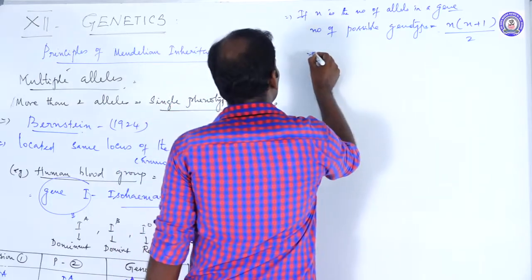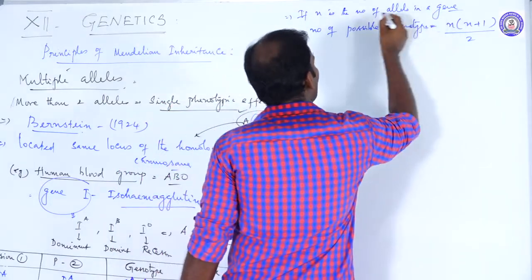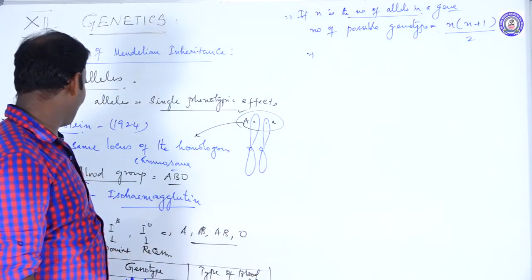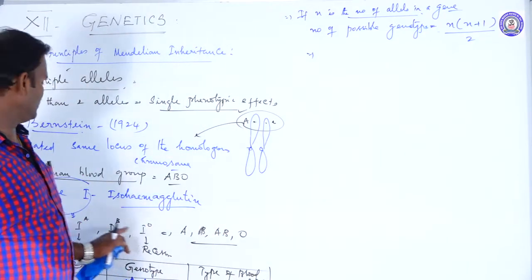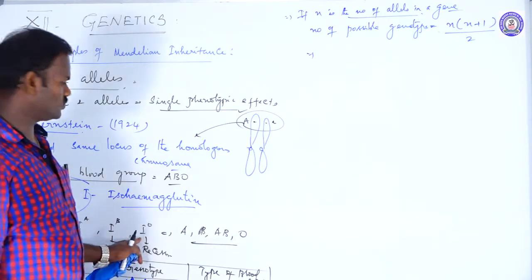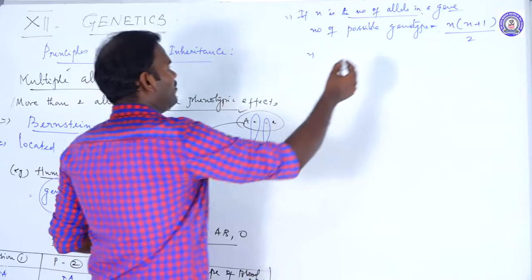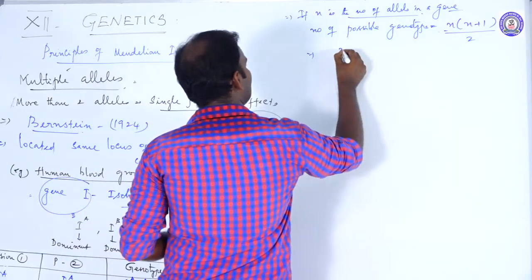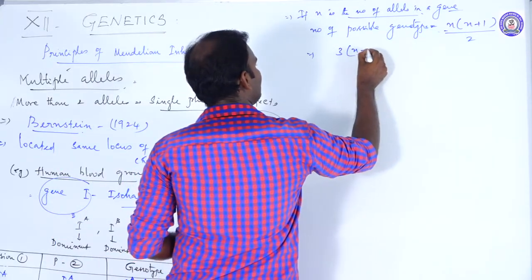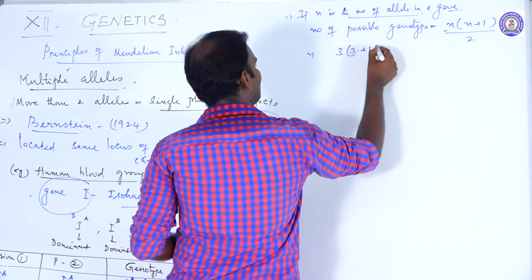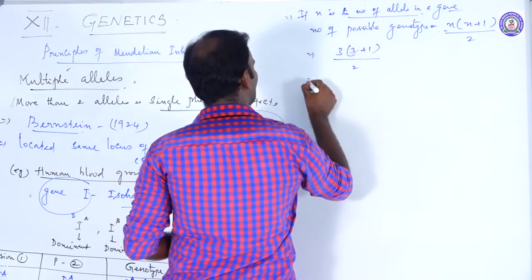If we take the human blood group, how many alleles control it? There are 3 alleles: IA, IB, IO. So the number of alleles is 3. 3 into 3 plus 1, divided by 2.